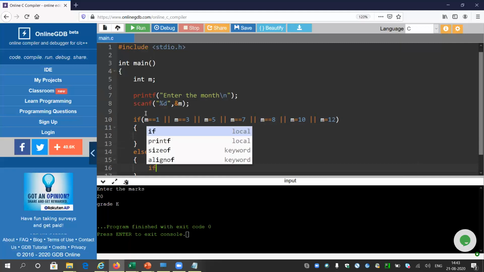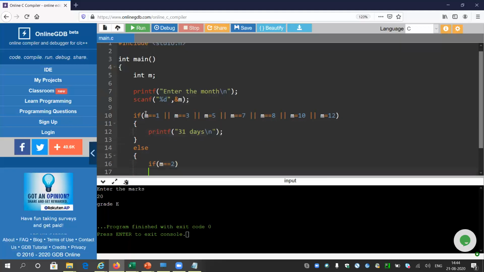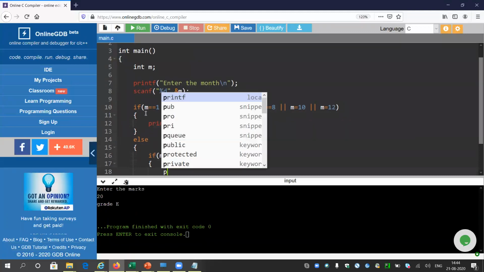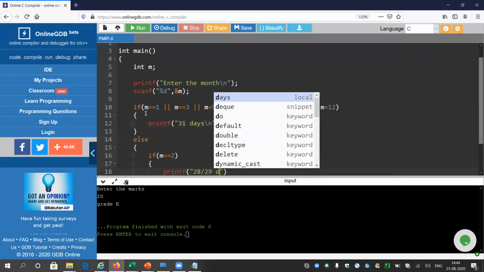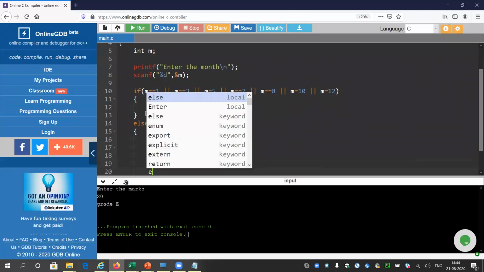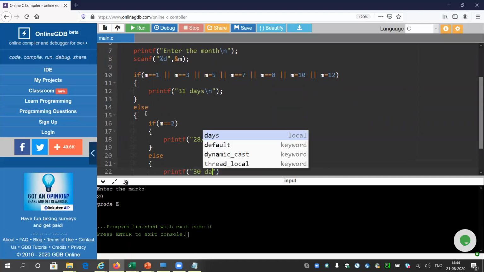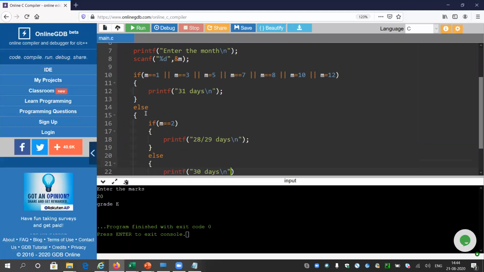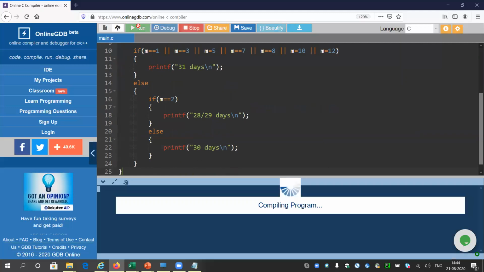I will do if m equals 2, means month is 2, means February. If yes, I will print 28 or 29 days. And else, everything else will come under this part, 30 days. But there is one exception that you need to be careful about. Suppose, let me run the program first.